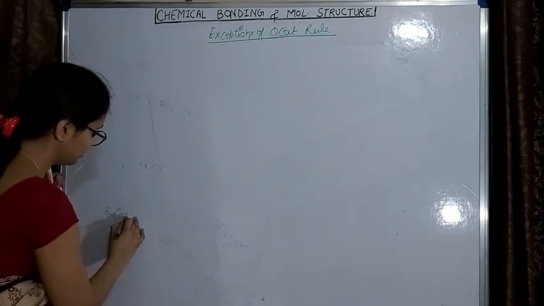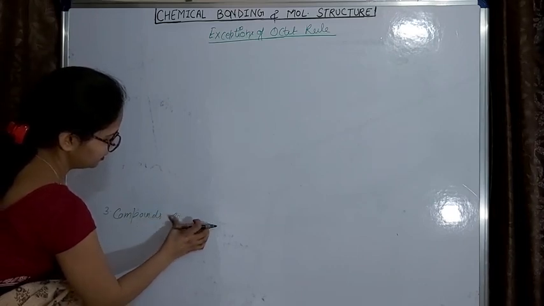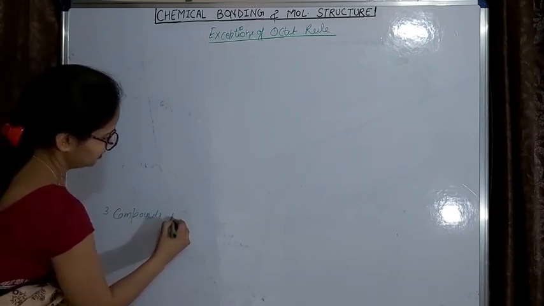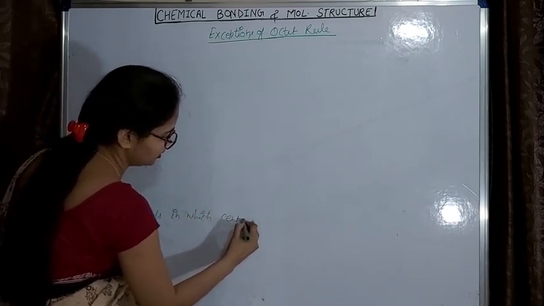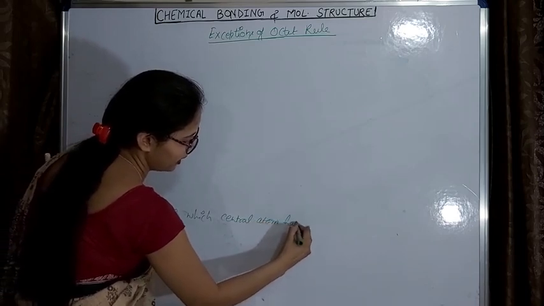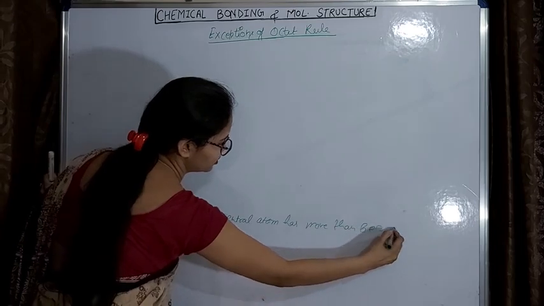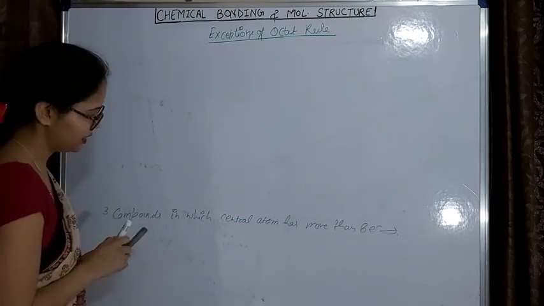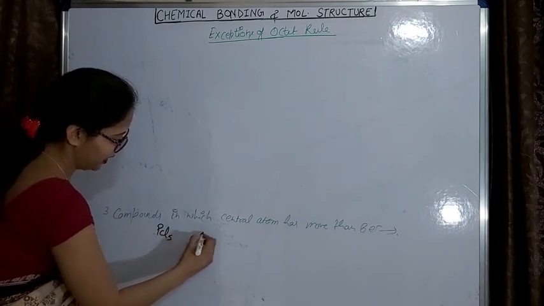Third is compounds in which the central atom has more than 8 electrons. So let's take an example of this category. Suppose we are talking about PCl5.